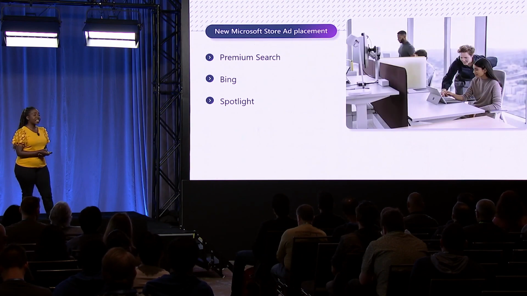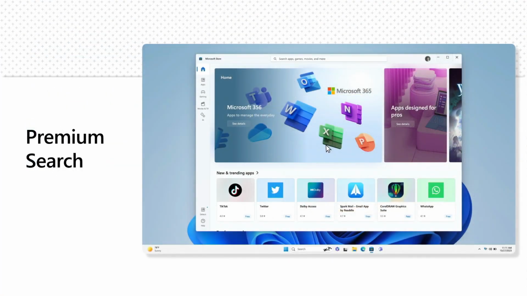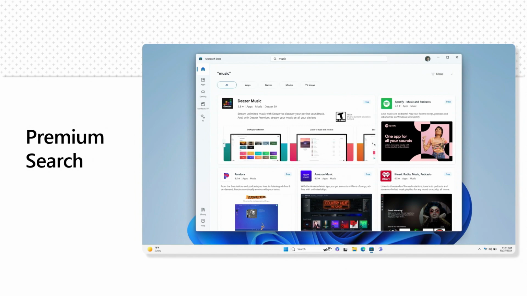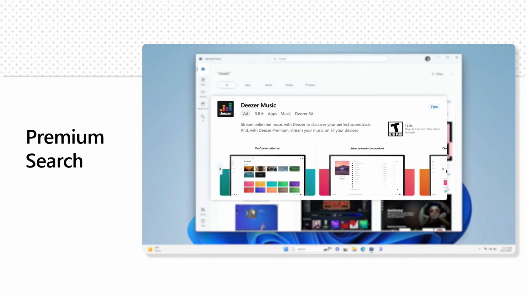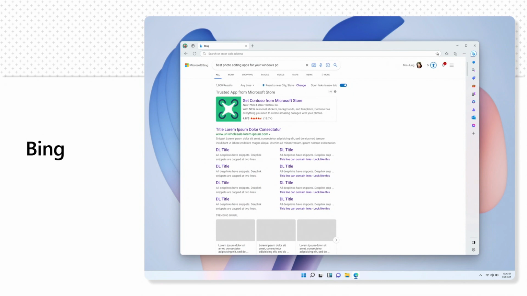We're also adding 3 new Microsoft Store Ad placements. 1, Premium Search. We have recently launched Premium Search Ad. It is a prominent, large placement that is visually appealing to end users. 2, Bing generates 689 million unique search results.